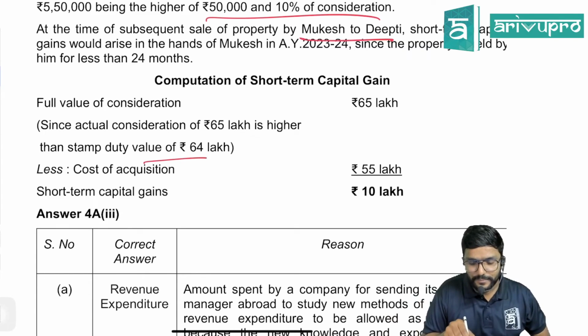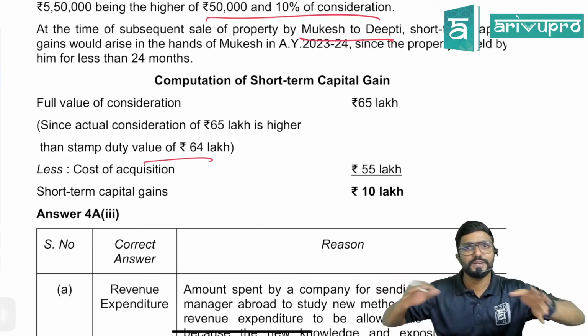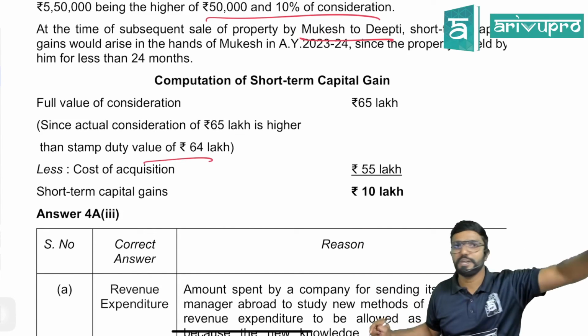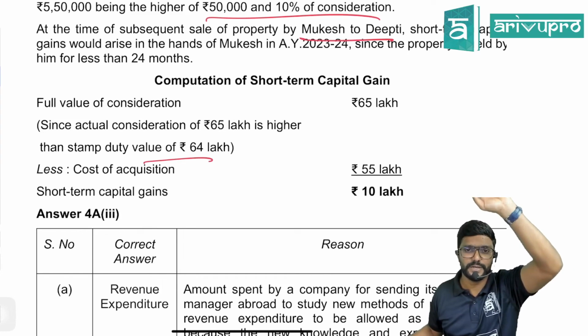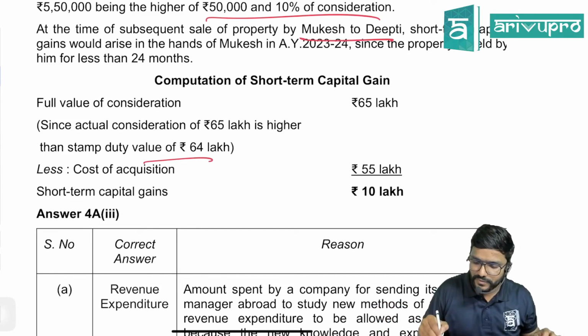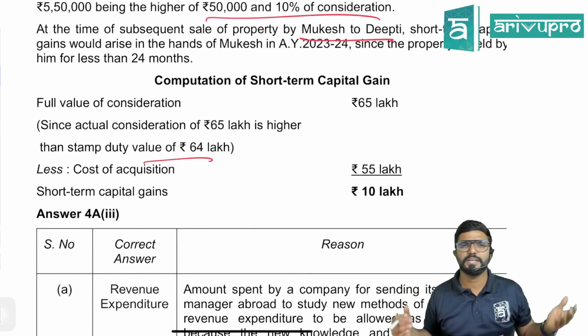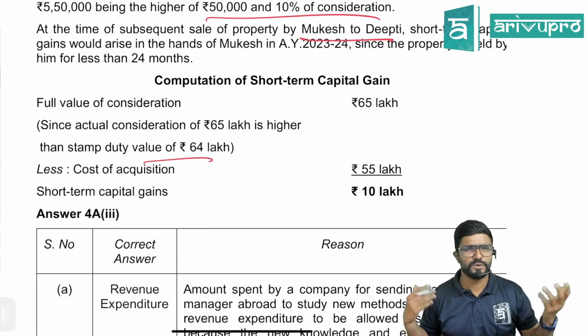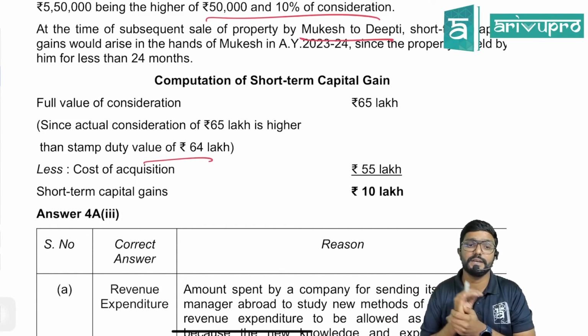And sir, actually stamp duty value is 64. When the sale value is more than stamp duty value, we should straight away take sale value. No need to compare, no 10%, nothing, guys. Straight away take actual sale value. Fine. So cost of acquisition is 55 lakh and short-term capital gain is 10 lakh. The question is silent about expenses on transfer, so you don't calculate any amount. Straight away allow only the cost of acquisition. And here, as the asset is short-term, no indexation, guys.